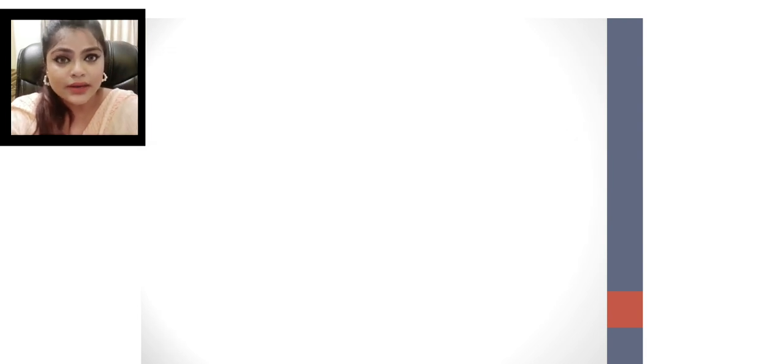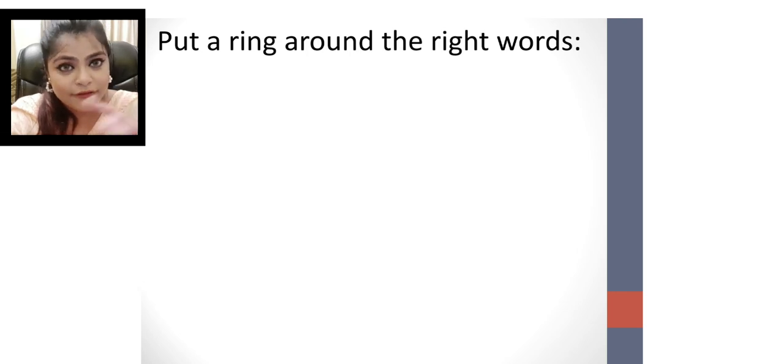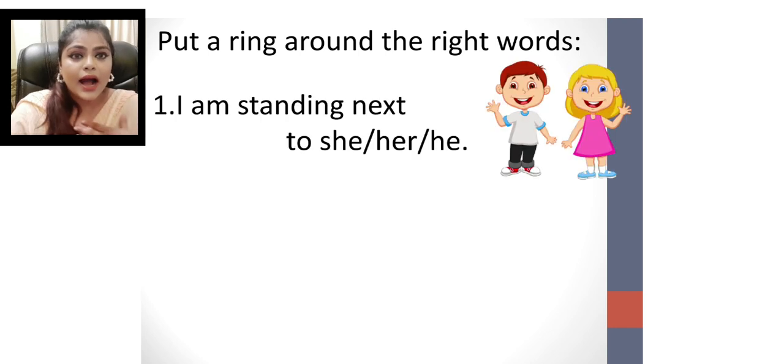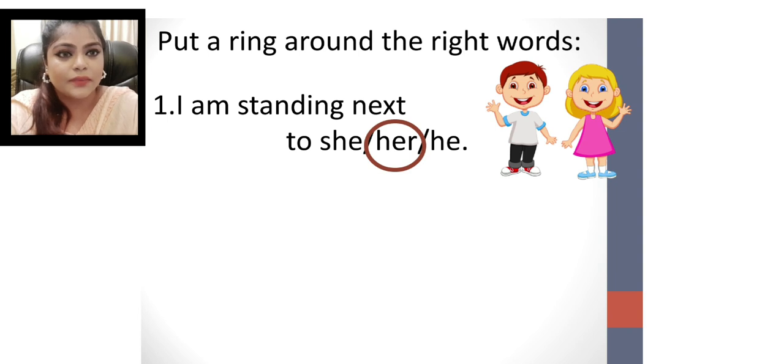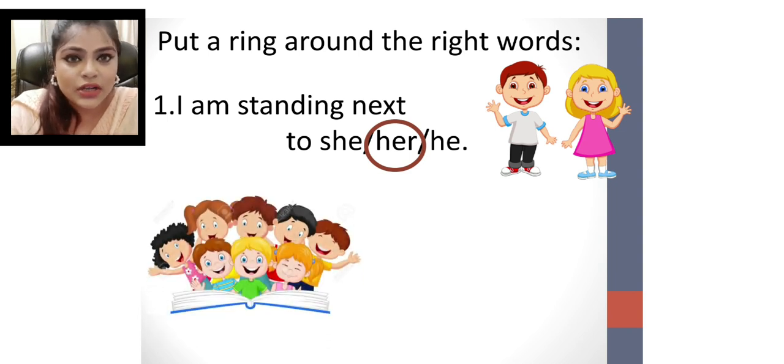Now we will do textual exercises and you have to answer. Put a ring around the right words. I am standing next to she, her, he. Now you're telling that I am standing next to what? Her. Very good. I am standing next to her.